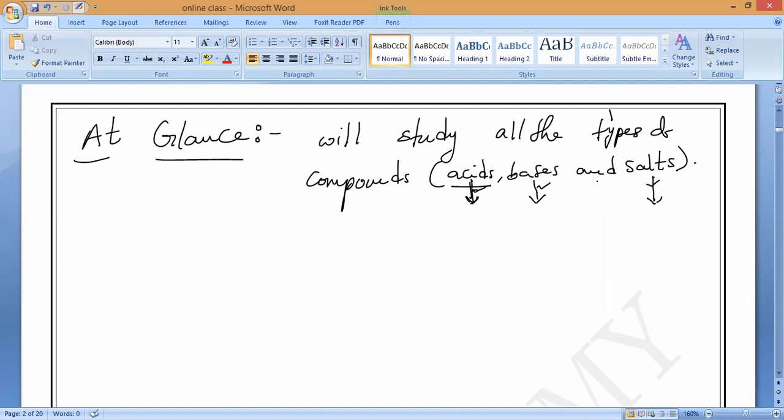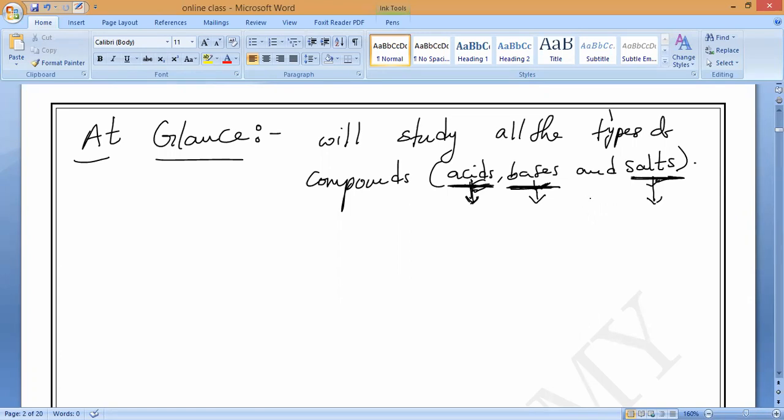So now let us start with the first. We'll study what acids and bases are, because acids have completely different properties and bases have completely different properties, but salts have some common properties of acids and bases. So first we'll discuss what acids and bases are. Later we will discuss the salts. Okay, all of you please tell me.